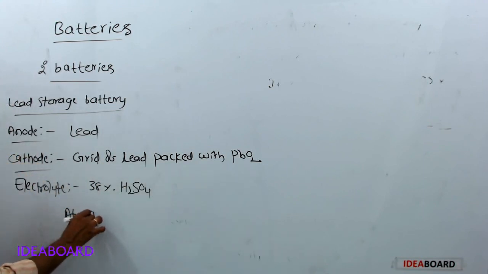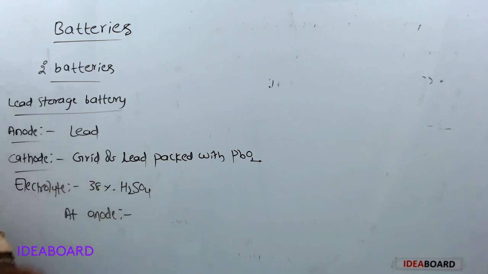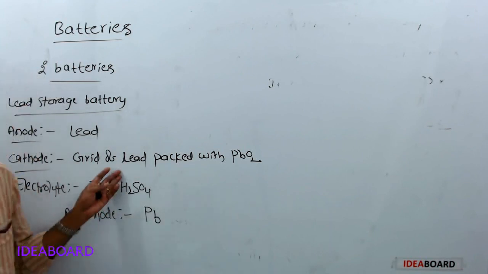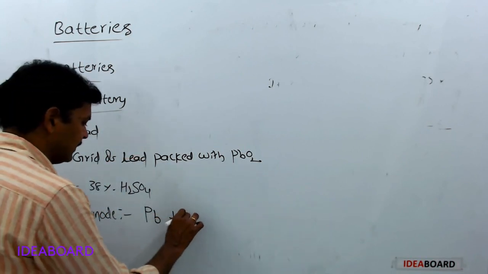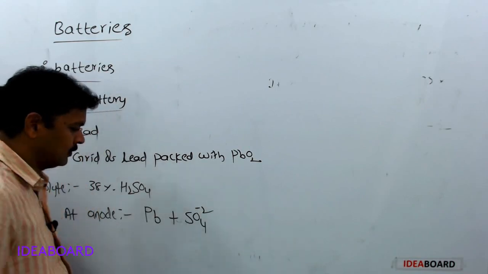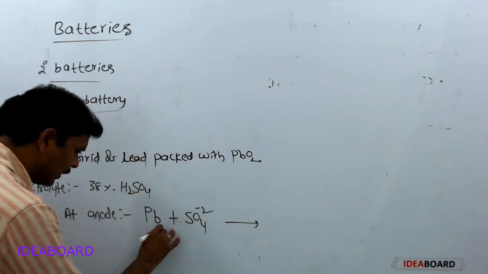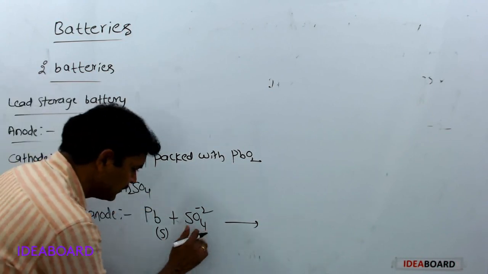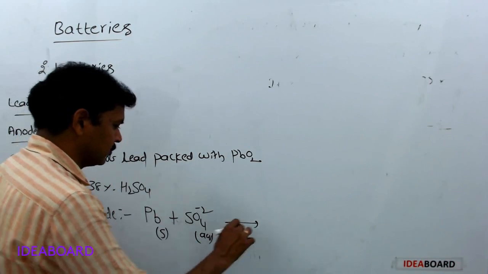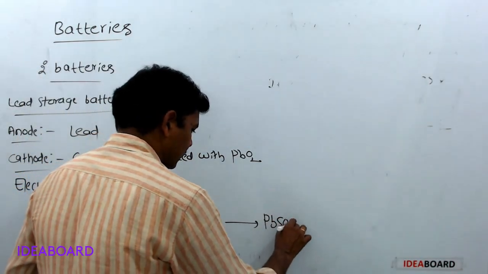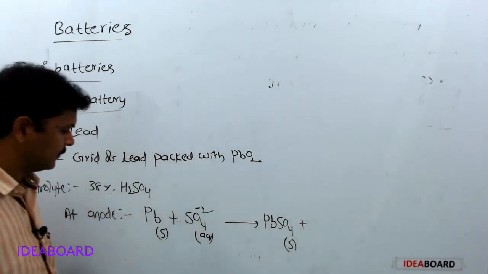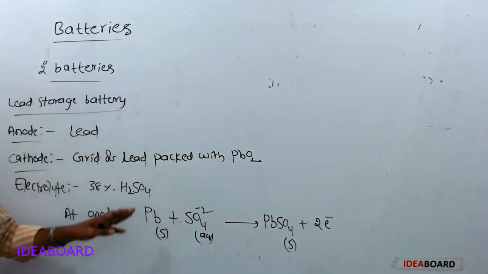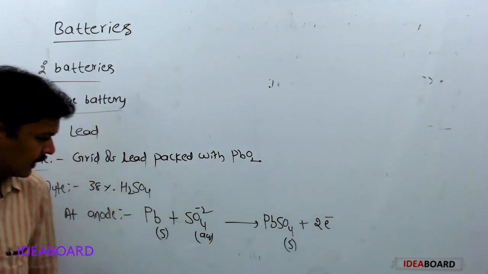At anode, oxidation reaction takes place. Here anode is lead plus electrolyte is sulfuric acid, which contains sulfate ions. Lead is a solid, sulfate is aqueous, since the electrolyte is 38% sulfuric acid. Gives rise to PbSO4, lead sulfate, plus 2 moles of electrons.